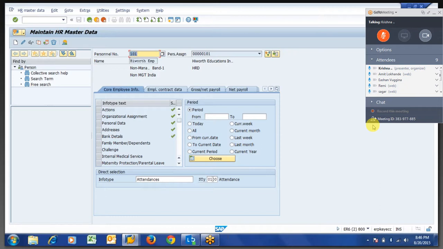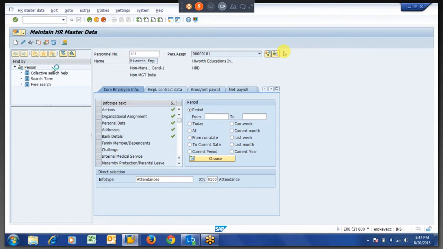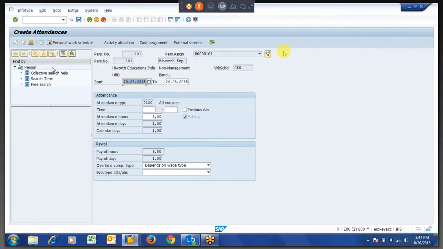It will go to your manager desktop. Then if a manager approves, it will directly update the attendance which you want. So here we are taking an example of attendance 0100, and whenever this attendance is there, then only we have to consider it as comp off.